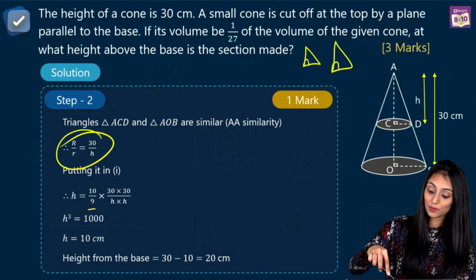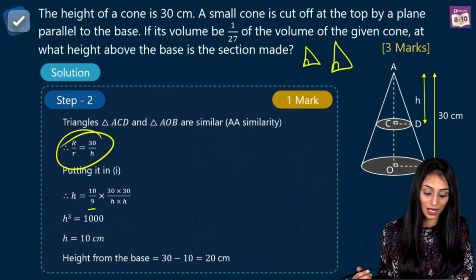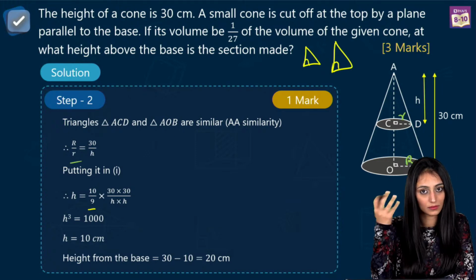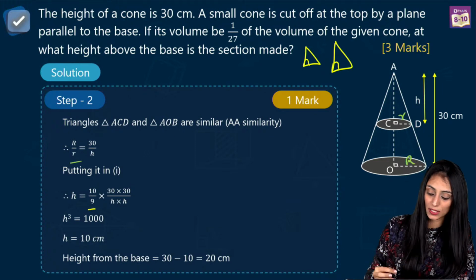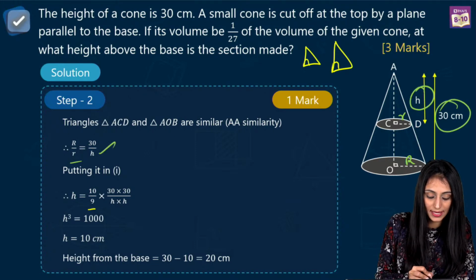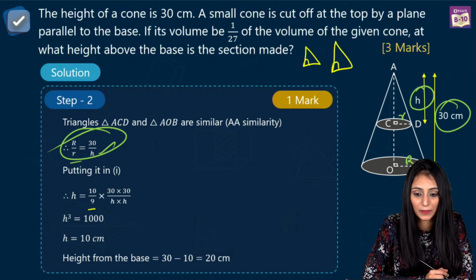When triangles are similar, we can say that their corresponding sides are proportional. That means capital R by small r, considering the bases, corresponding sides you see. Then I consider the height of the bigger one, which is 30, and the height of the smaller one is h. Right? We come to this step.